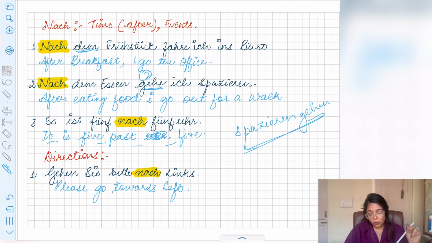Secondly, for towards, now if you're telling about directions, you should go right, you should go left, towards right, towards left, towards north, towards south, then you will use nach over here. Please go towards left. So gehen Sie bitte nach links. So I have used nach over here. We will use nach over here.